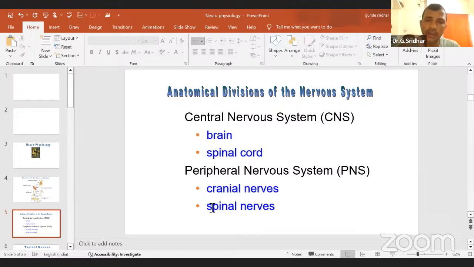Okay, for example, you are walking on the road, then suddenly a car comes, then you will stop suddenly, because at that time there is no time to integrate, going through the sensory neuron to your spinal cord, then going to the brain, integration in the brain, then after integration reaching your motor neuron and your effector muscle. This much time will not be there. Then what will happen? Your autonomic nervous system will take care of the reflex mechanisms. Reflex mechanisms. This is about the autonomic nervous system.